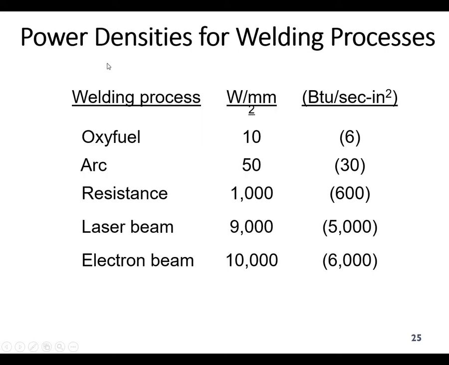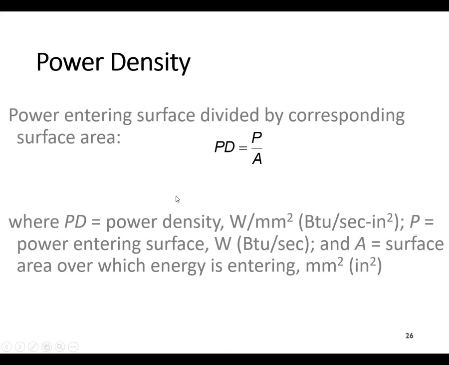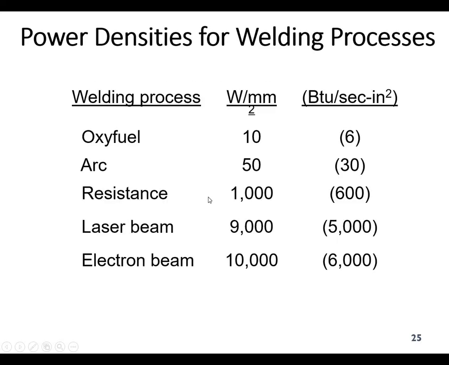If you want to see the comparison of the power density of the welding processes, you can see the oxy-fuel gas has a lesser power density compared with electric, but resistance welding has even more, 10,000 watt per millimeter square. Laser beam welding has 9,000, and electron beam welding has 10,000. Power density, as we discussed, is the power per unit area. It has been shown in the previous chart for various types of welding processes.